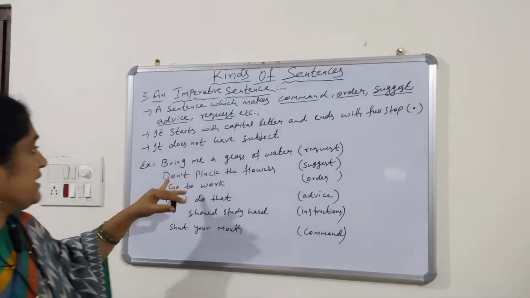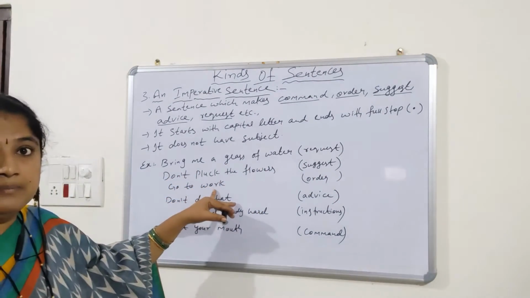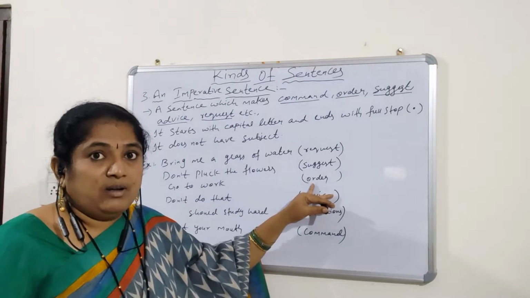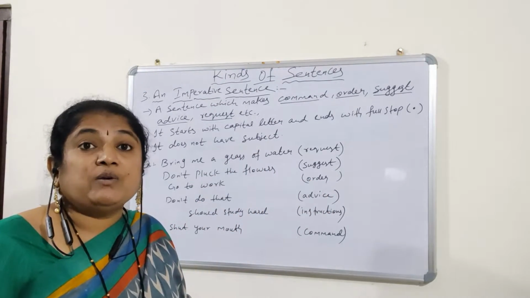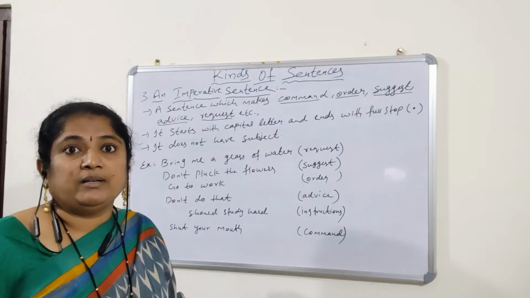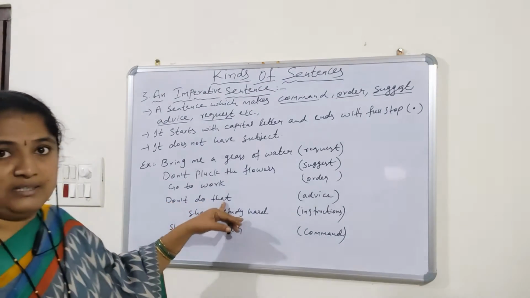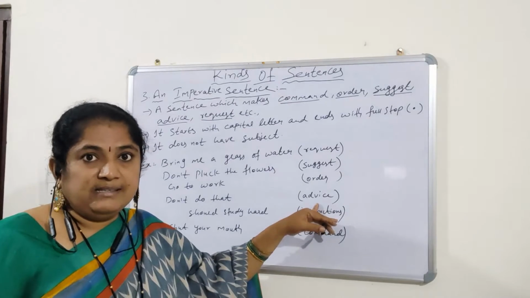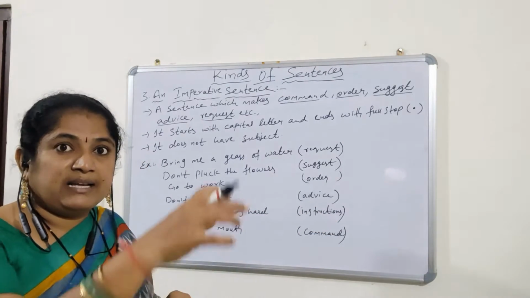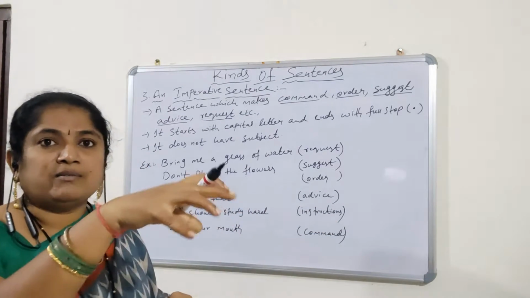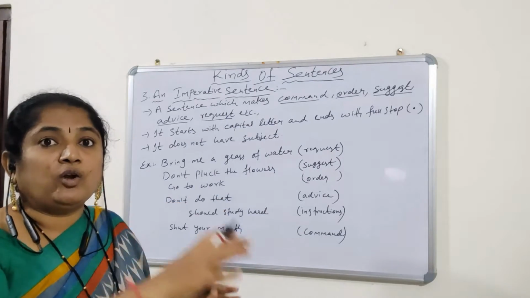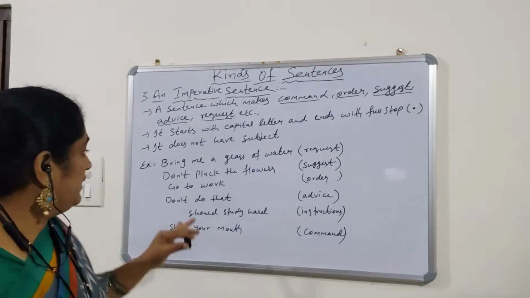Next. Go to work. This is the order. Might be the father gives the order to son. Go to work. It's an order. Don't do that. Advice. He is advising some students or one particular person not to do that thing.